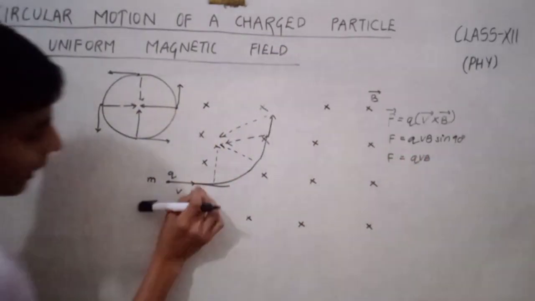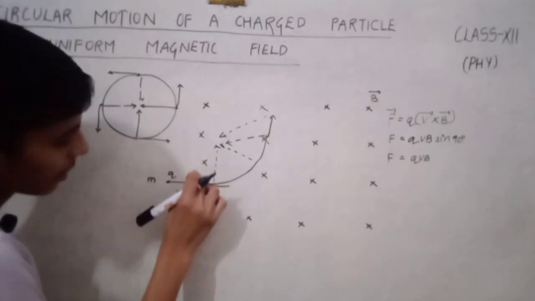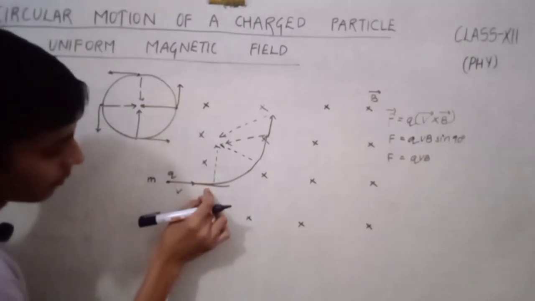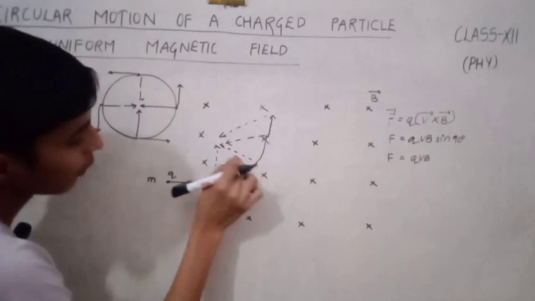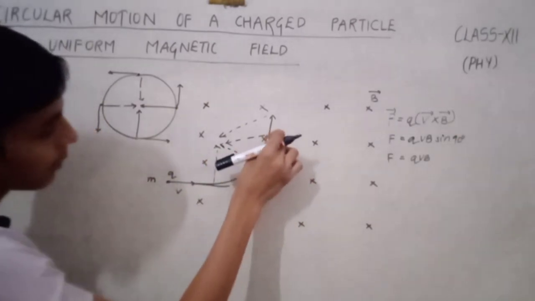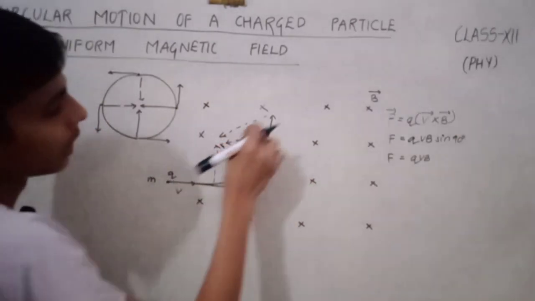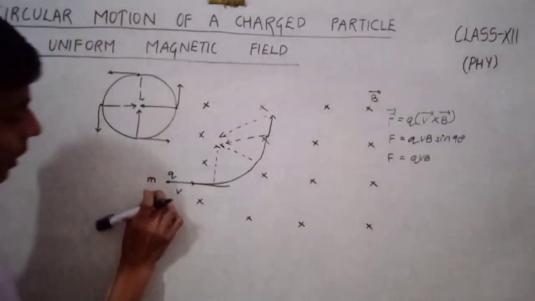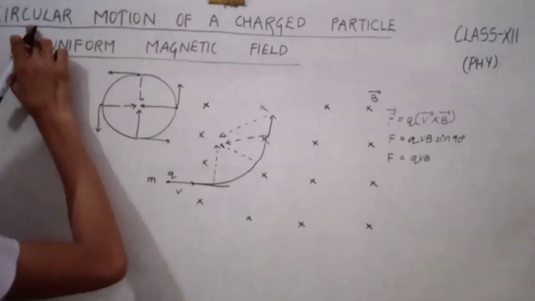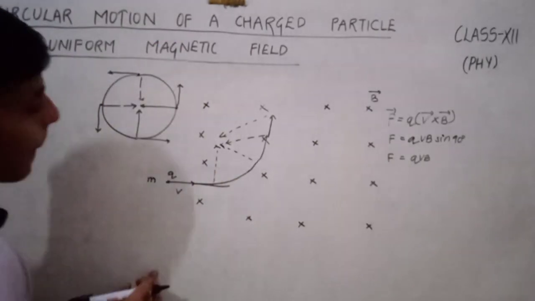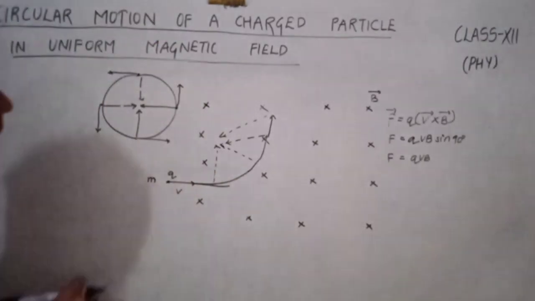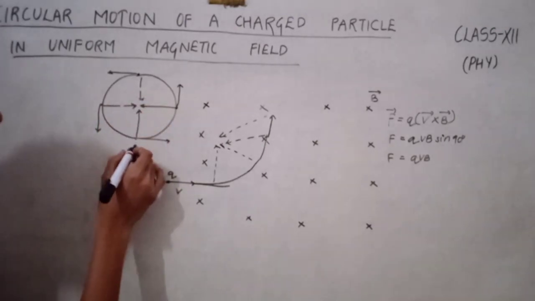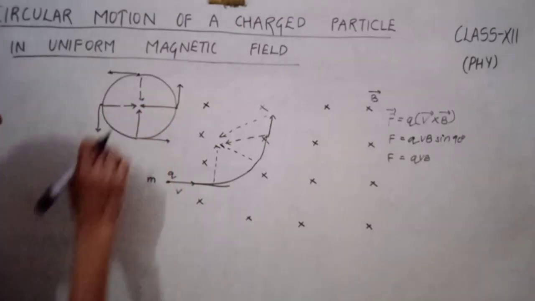At each point the charge experiences a force directed toward the center. In this way, this charge traces circular motion. We have learned in class 11 that centripetal force acts along the radius and towards the center.